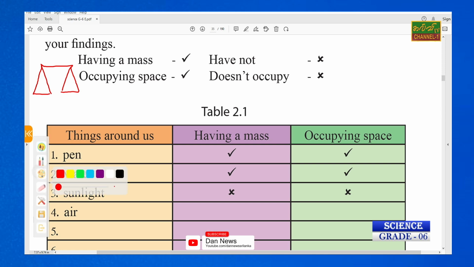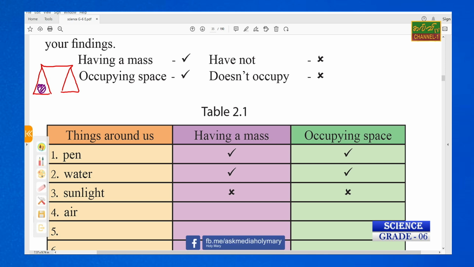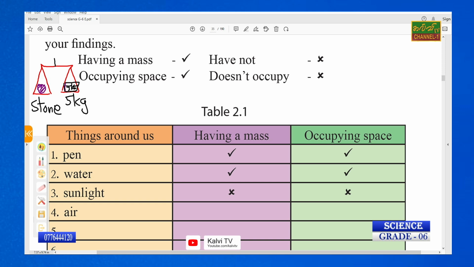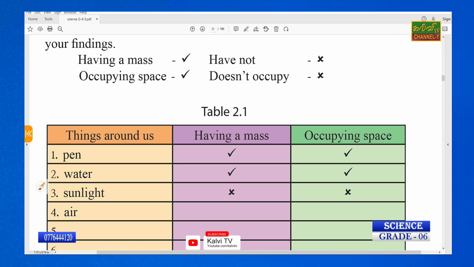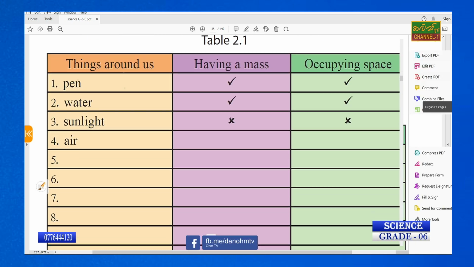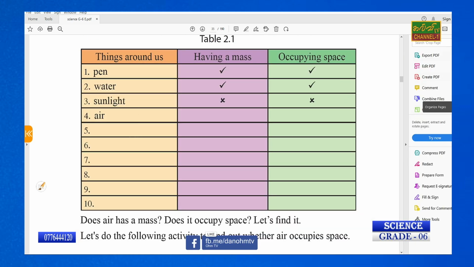You can put things on it, say one stone. On another side, it has a special scale, say 5 kilogram. So with 5 kilogram, we can measure this stone. So what you learn through this is the object which contains mass. For example, the first example, you can find a pen. So the pen has a mass.